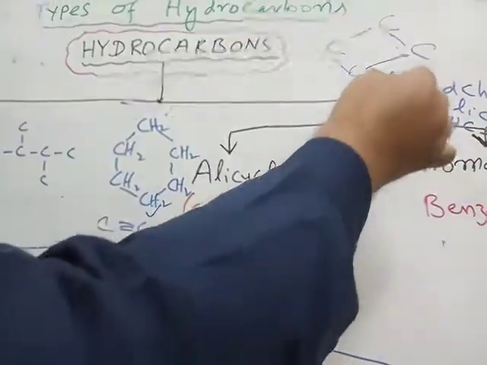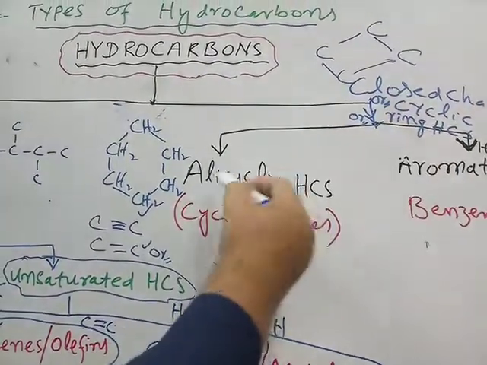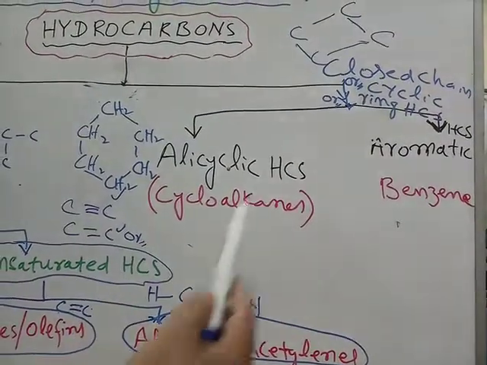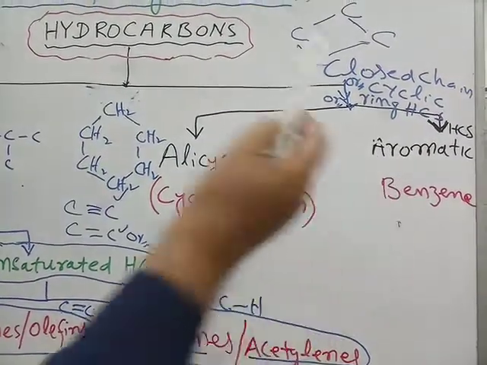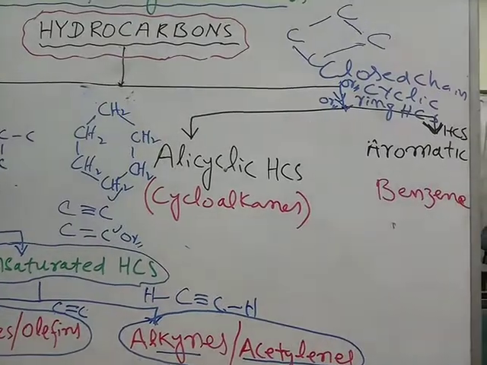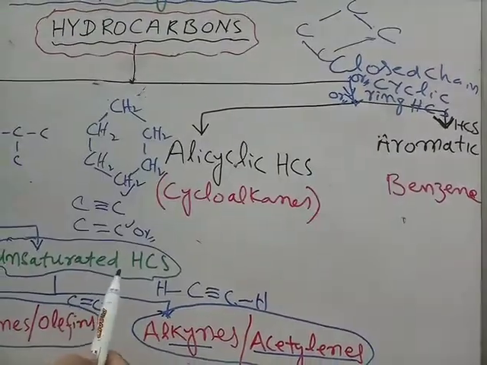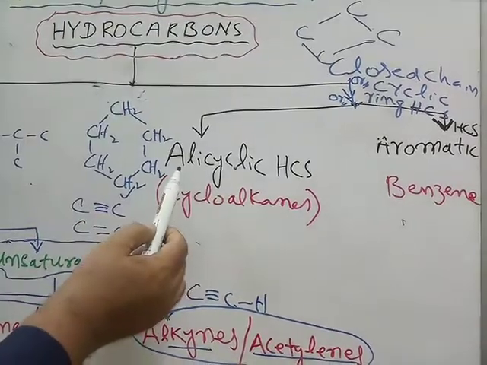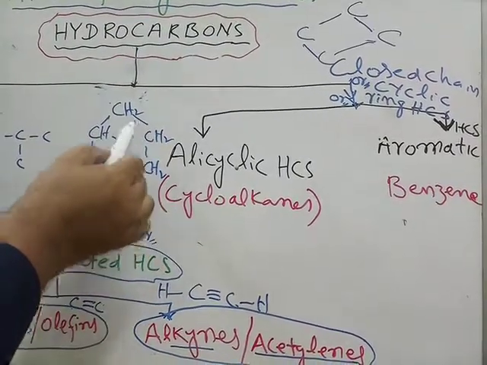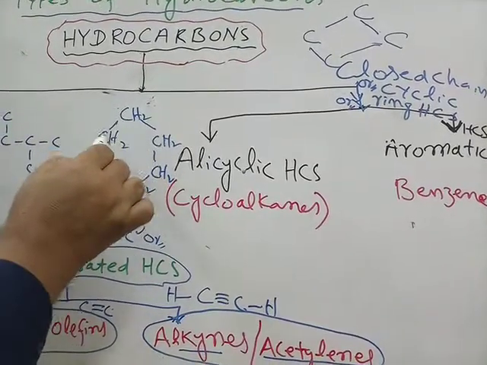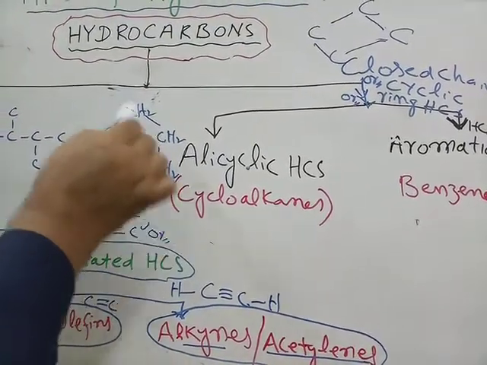But closed chain hydrocarbons are further divided into 2 types. One is called alicyclic hydrocarbons and the other is called aromatic hydrocarbons. Alicyclic hydrocarbons are those hydrocarbons which are in the form of a cycle or ring, but the ring will have carbon-carbon single bonds only.